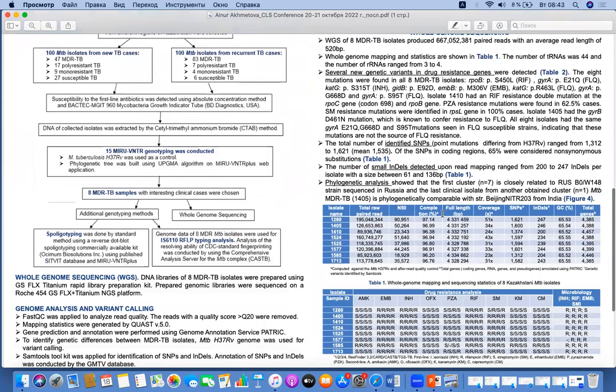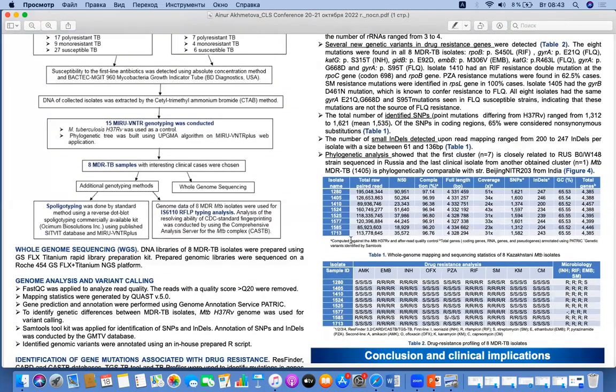Drug resistance profiles of all MDR-TB isolates are shown in table 2, and all mutations found in genes associated with resistance to the first and second line antibiotics can be seen in here. I would like to note that the interesting finding in our study was that all 8 isolates had the same gyrA mutations seen in fluoroquinolone susceptible strains.